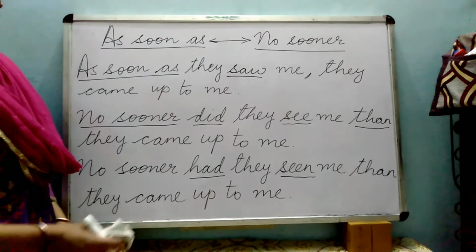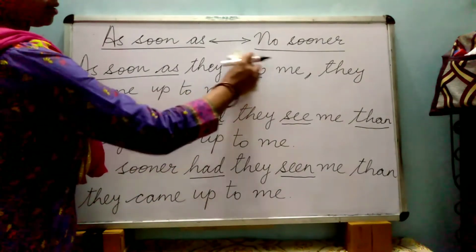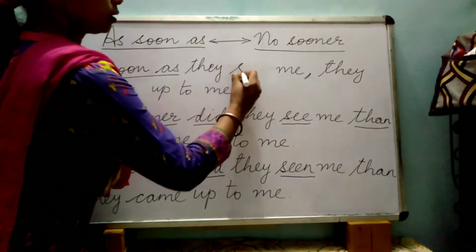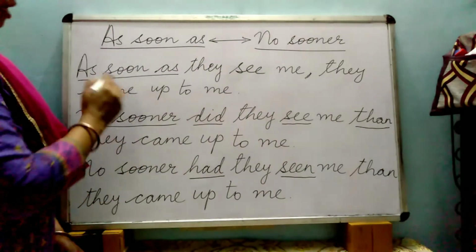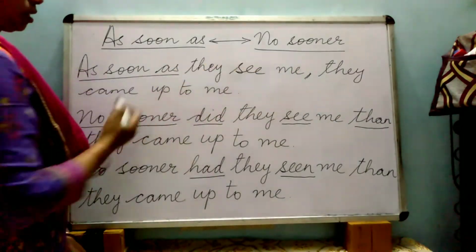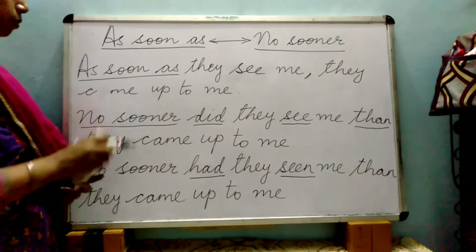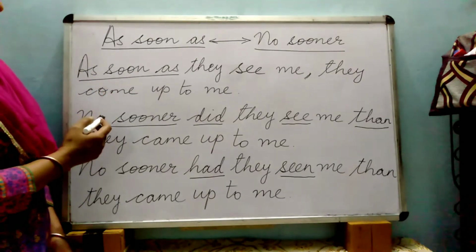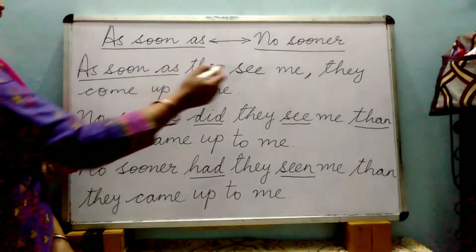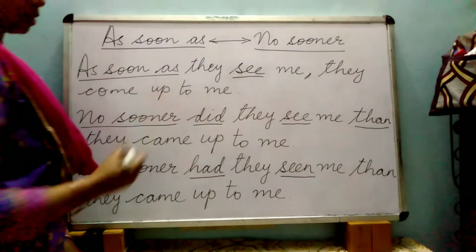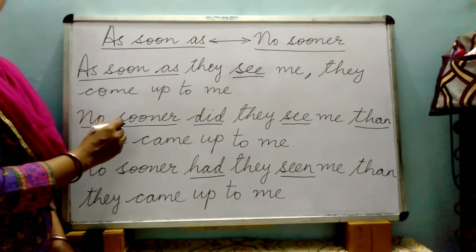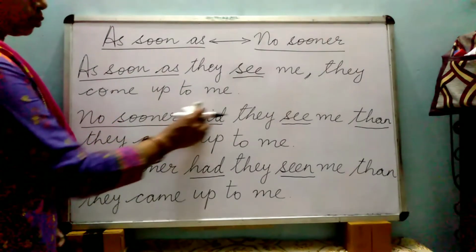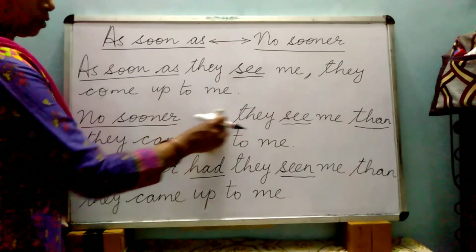Now supposing your sentence is in the present tense. Instead of saw, now here I'll write see. As soon as they see me, they come up to me. So how will you write it using no sooner? So now here the tense is present tense. So you will change the no sooner sentence also into the present tense. So you will not be using did or had.